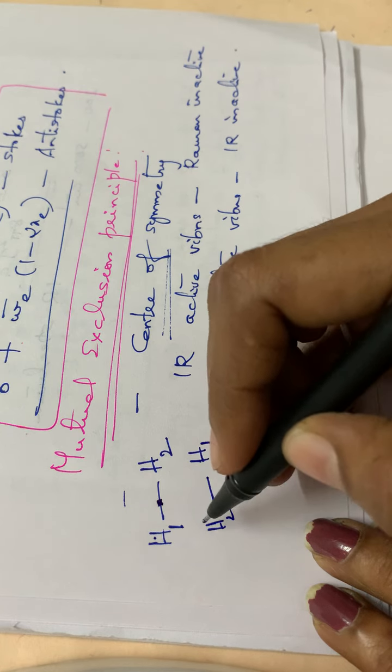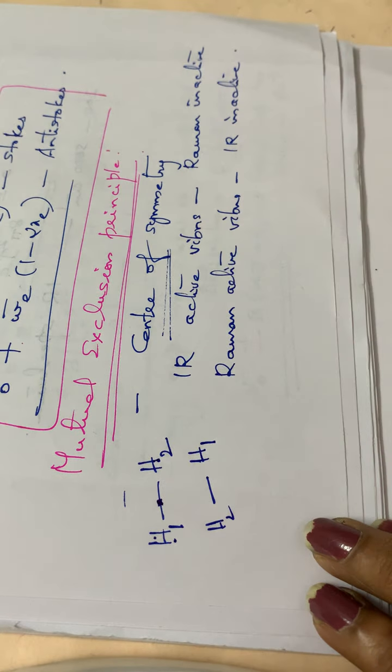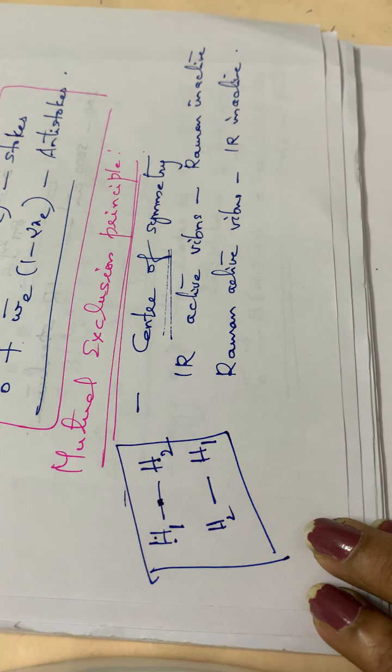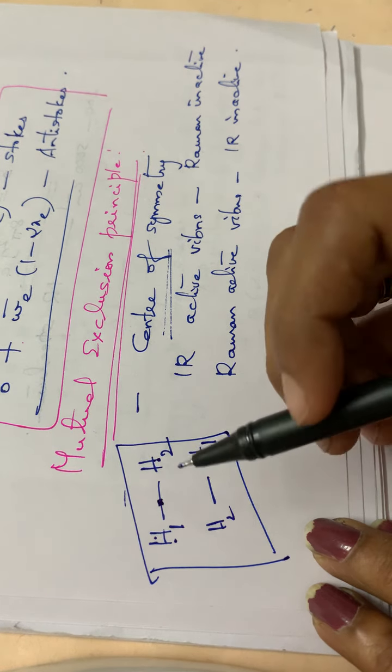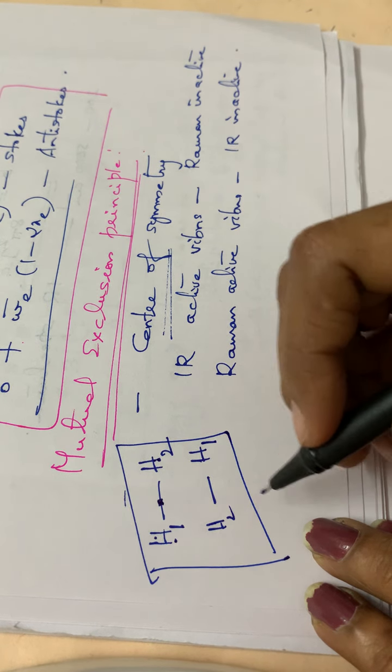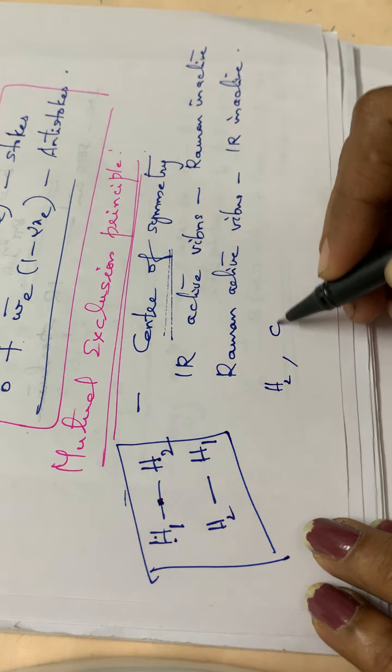Again, if it rotates, H1 will come here and H2 will come here. So the molecule has a center of symmetry. The image will appear similar, isn't it? So the H2 molecule is an example of having a center of symmetry.